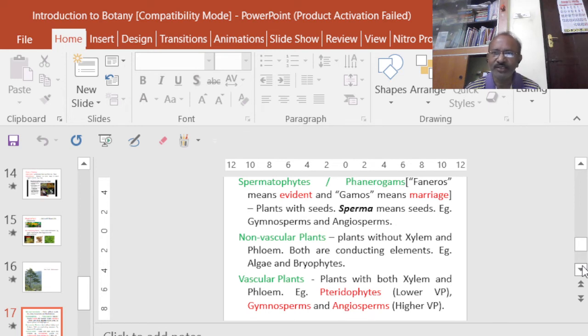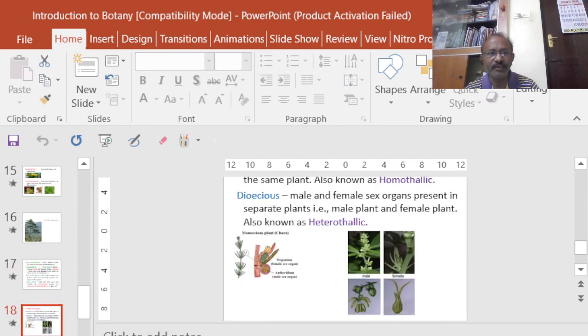And phloem translocates the synthesized solutes from the leaf to various parts of the plant. Algae and bryophytes are examples of non-vascular plants. Then when we talk about vascular plants, they have both xylem and phloem. So pteridophytes are known as the lower vascular plants, and gymnosperms and angiosperms are considered higher vascular plants.